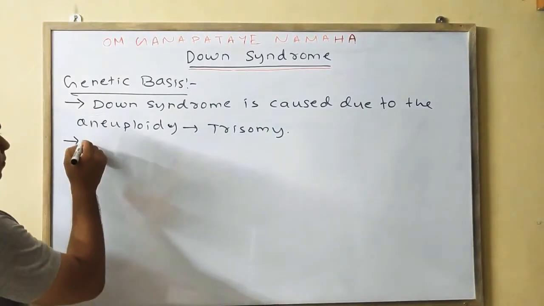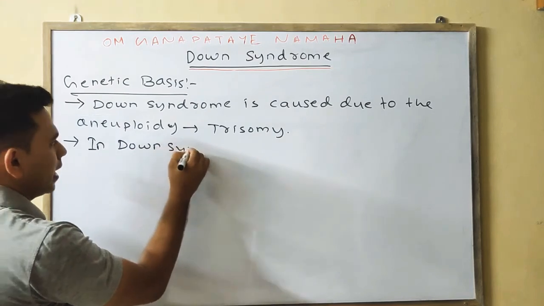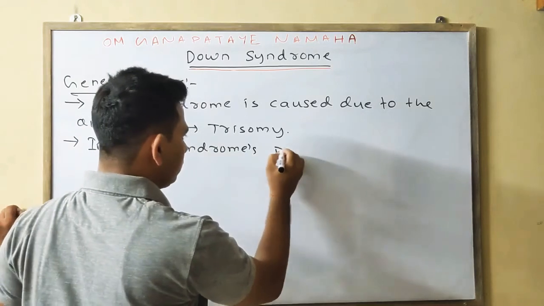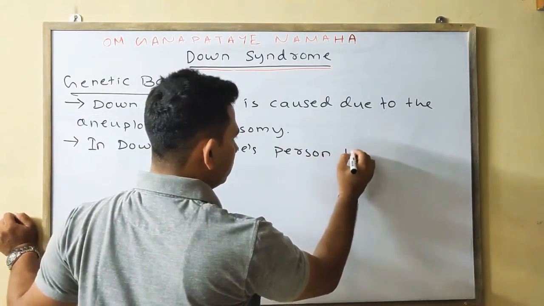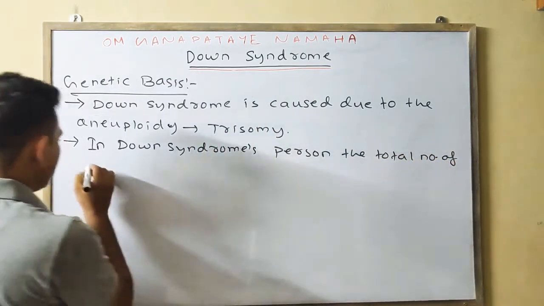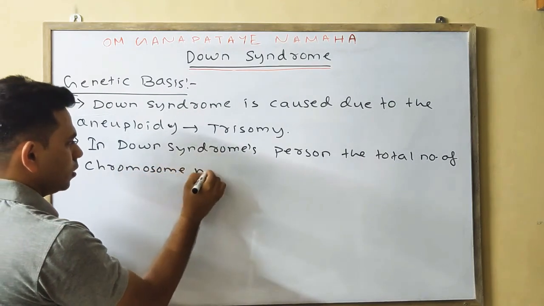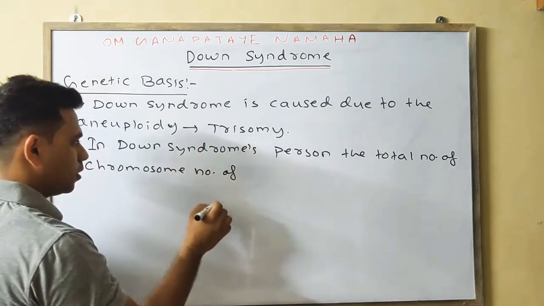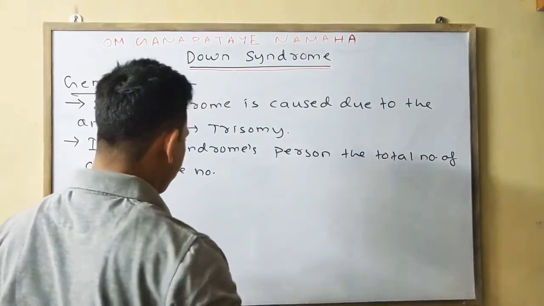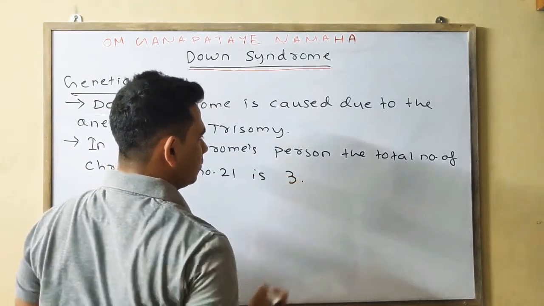So first point, in a Down syndrome person the total number of chromosome 21 is 3.